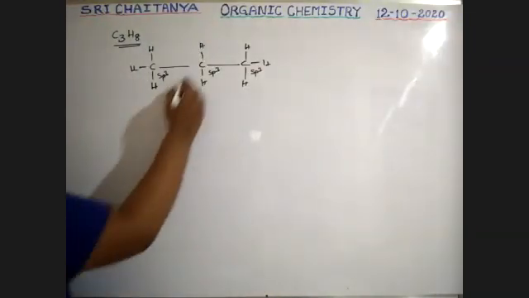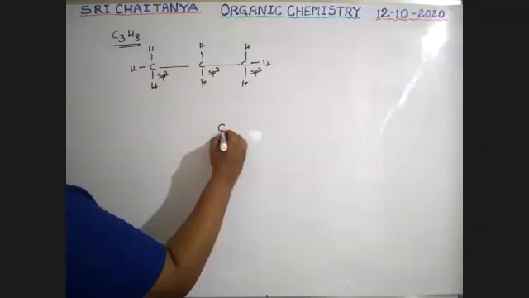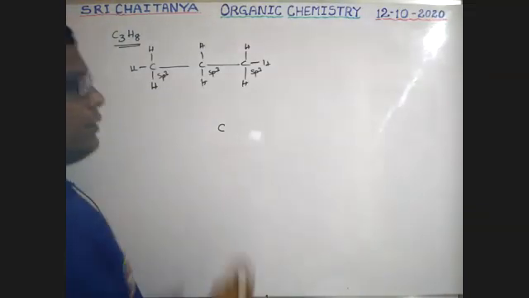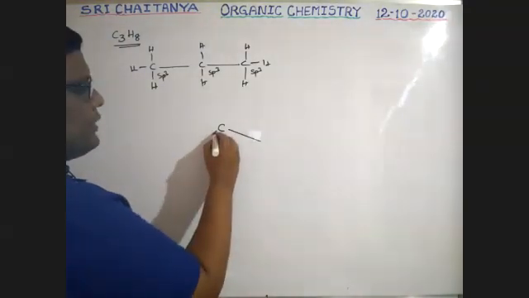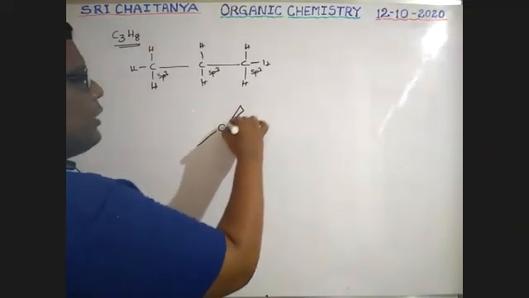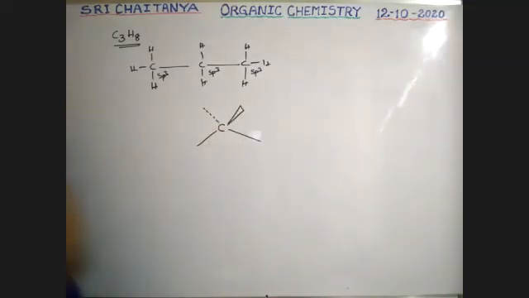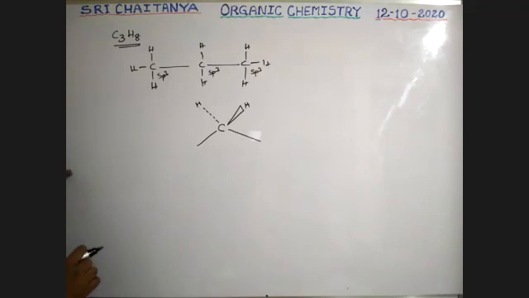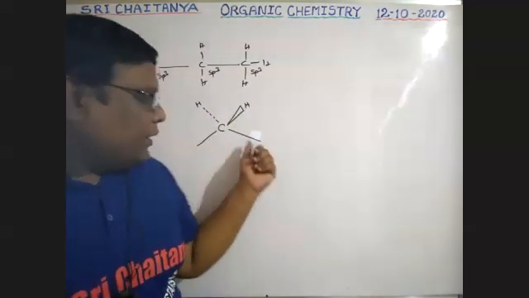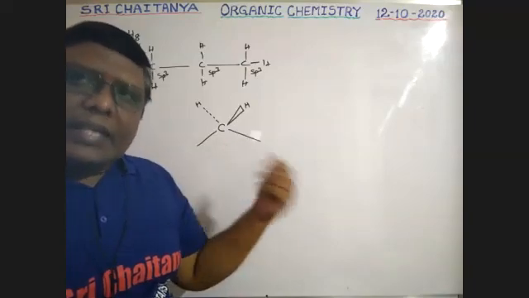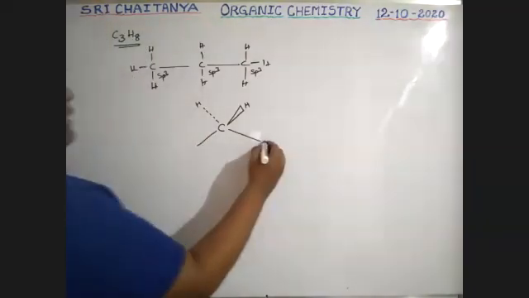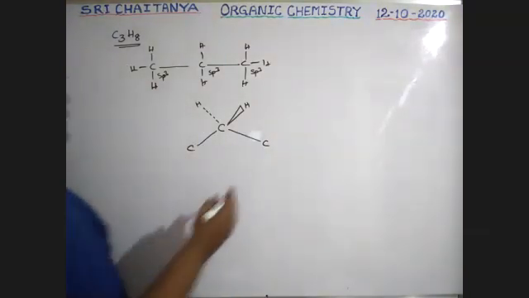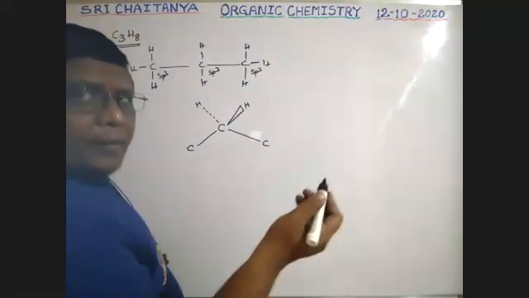See here. First of all I am trying with the middle carbon. This middle carbon has 2 bonds within the plane and 2 bonds outside the plane. So this is a bond within the plane, this is a bond within the plane. This is above the plane. This is below the plane. So this is with hydrogen. These hydrogens are not in the same plane, but these bonds are in the same plane. Those directly connected atoms are also in the same plane. Now it is connected with 2 carbons.